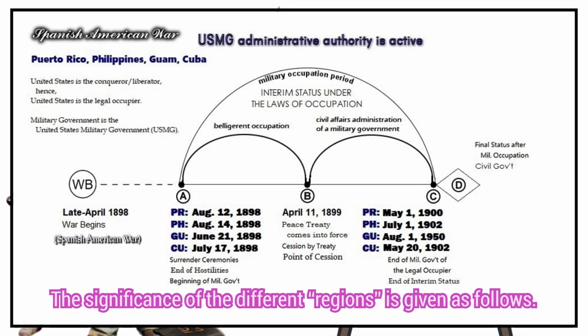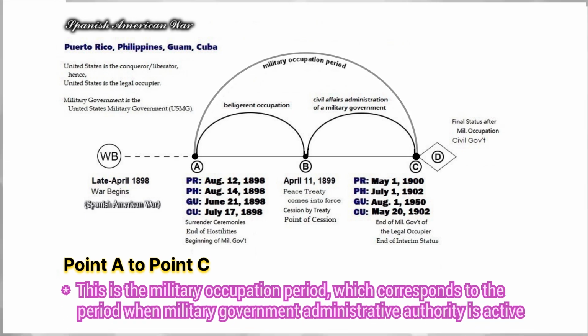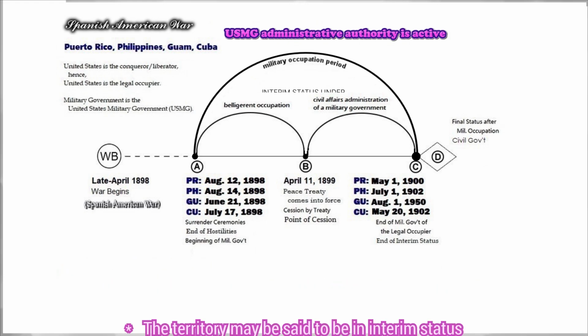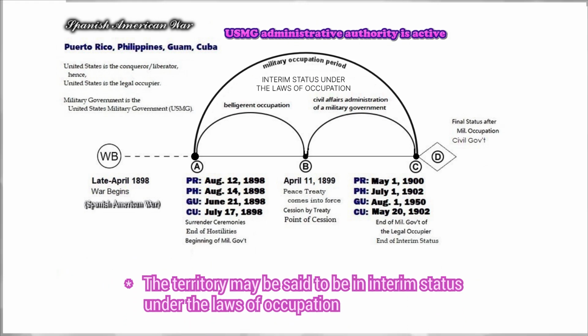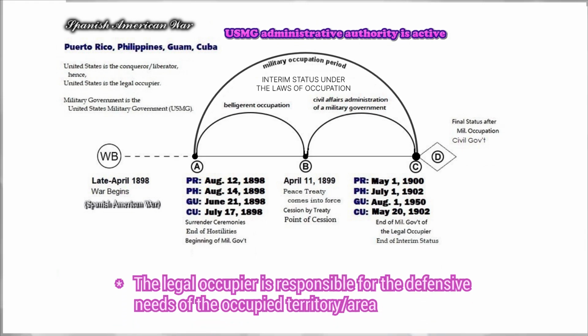The significance of the different regions is given as follows. Point A to point C. This is the military occupation period, which corresponds to the period when military government administrative authority is active. The territory may be said to be in interim status under the laws of occupation. The legal occupier is responsible for the defensive needs of the occupied territory, area.